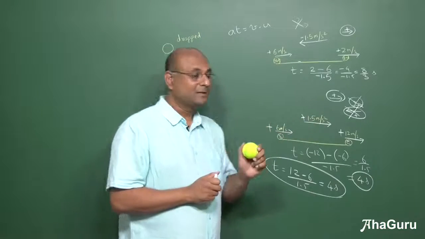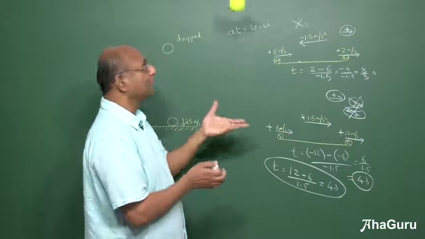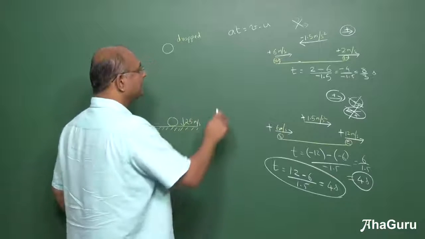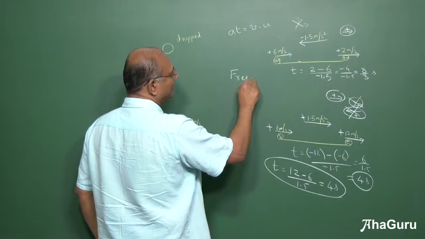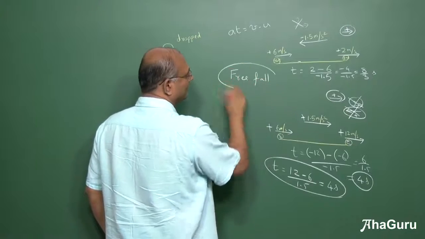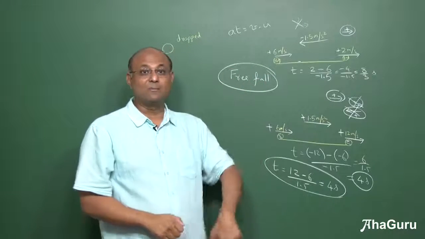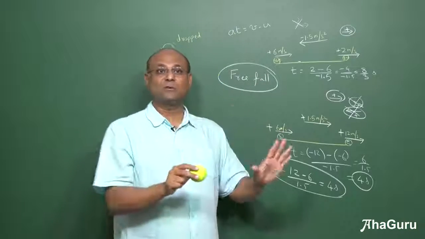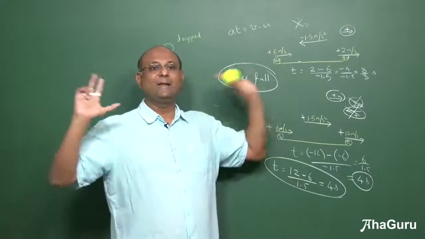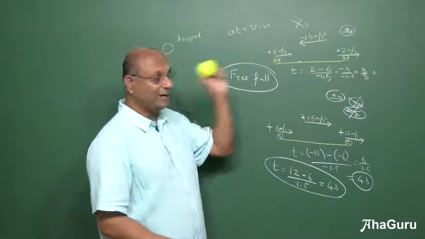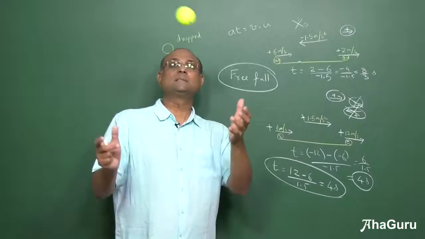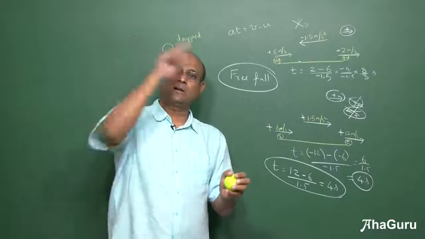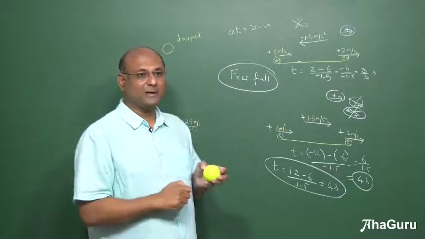Now many problems we drop objects or we will throw objects up. When an object is going vertically under gravity, we say it is free fall motion. Free fall does not mean it has to come down. Free fall can be going up. If the object goes from here to there, that is also free fall. So what is free fall? Throw and leave. Sometimes we learn free fall later when I am throwing it like this. So even this is free fall. But this is not free fall in straight line. This is free fall in a plane. Right now we are talking about free fall in a straight line.